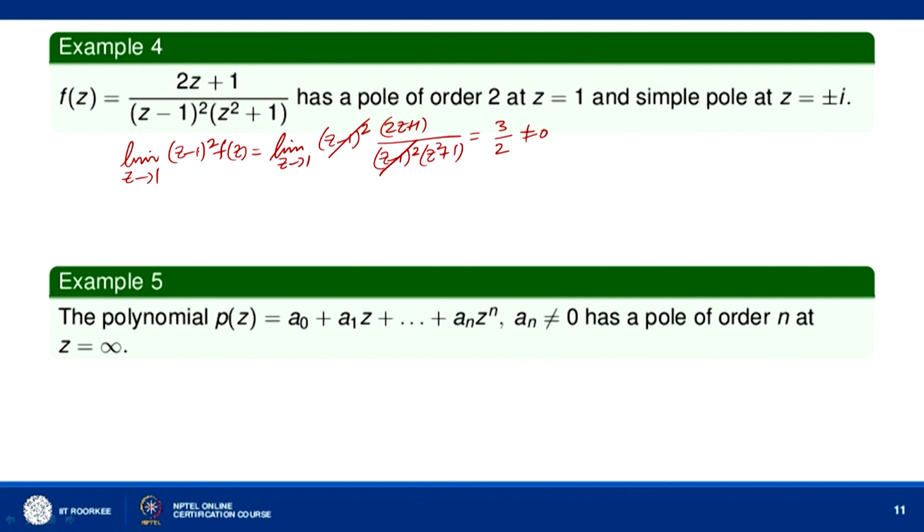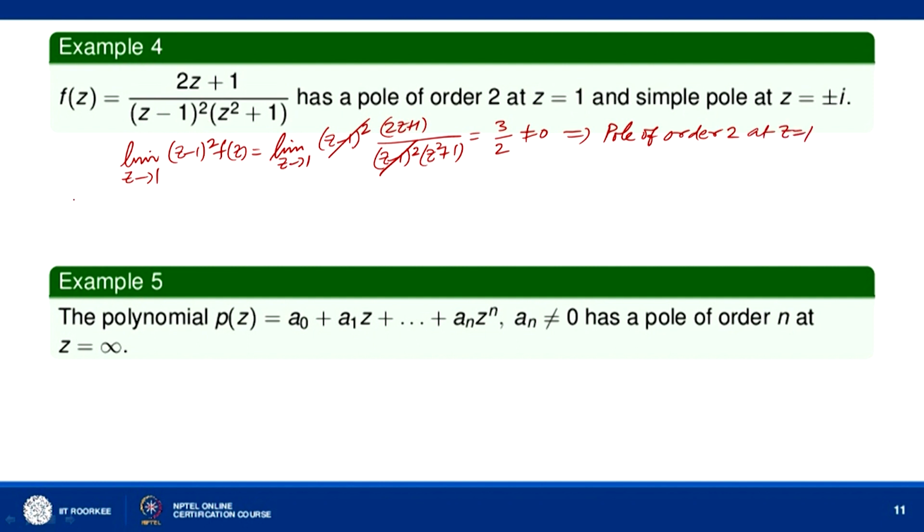Now if you multiply here by (z − 1) instead of (z − 1)², then what will happen? One (z − 1) will cancel, and in the denominator we will get one more (z − 1). So as z tends to 1 it will become infinity. So we go on increasing the power of (z − 1) till we get a finite non-zero limit. Just (z − 1) is not giving us the non-zero limit, so we make it (z − 1)², which gives us a non-zero limit. So we have a pole of order 2 at z equal to 1.